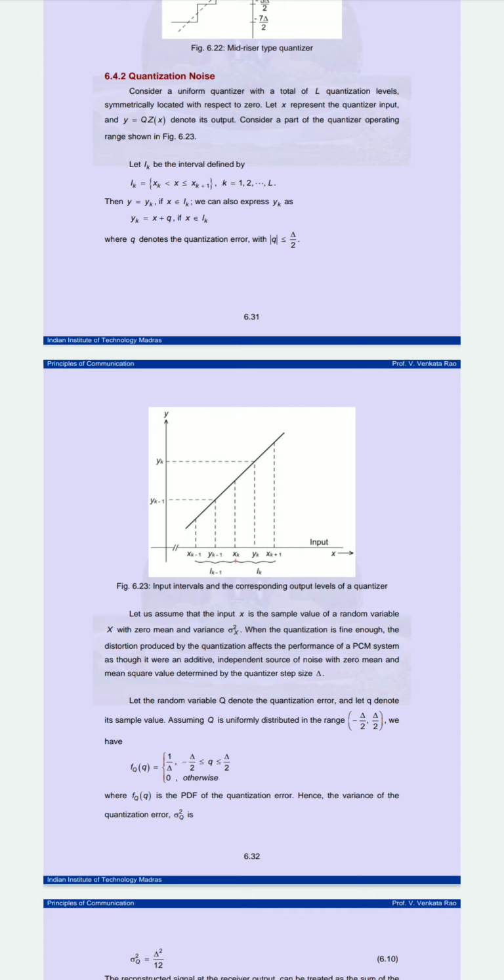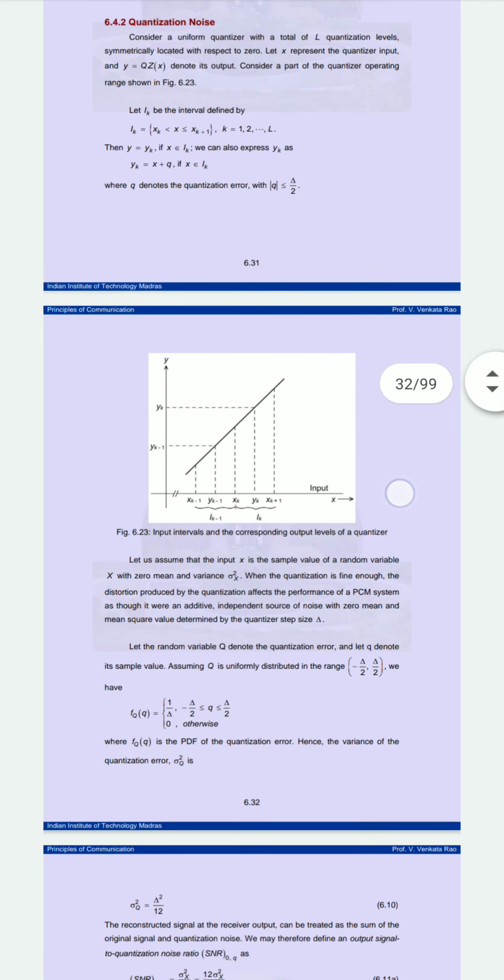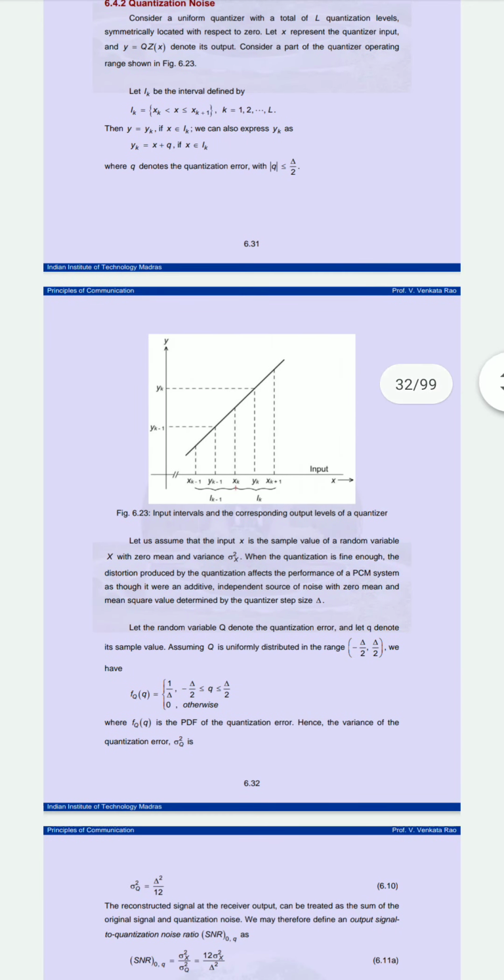When we say quantization is fine enough, the distortion produced by quantization affects the performance of the pulse code modulation system as if it were an additive independent source of noise with 0 mean. So we take the mean square value, which we can determine from the quantizer step size delta.